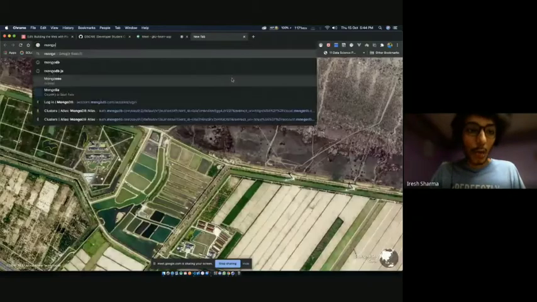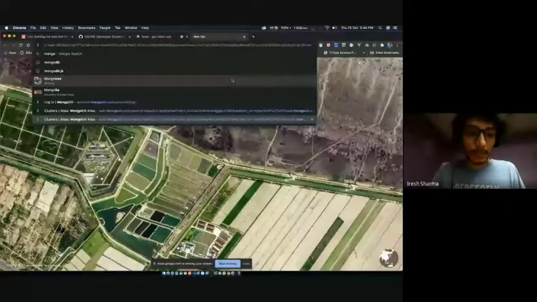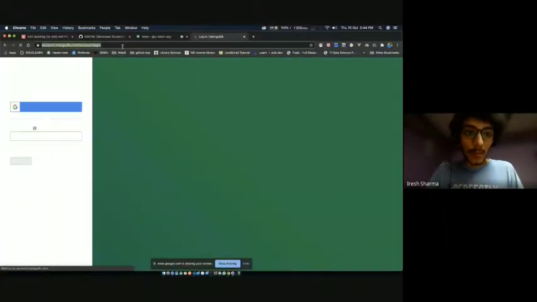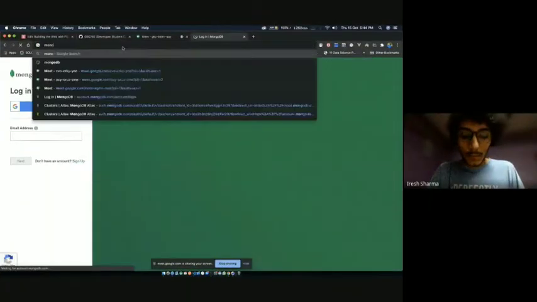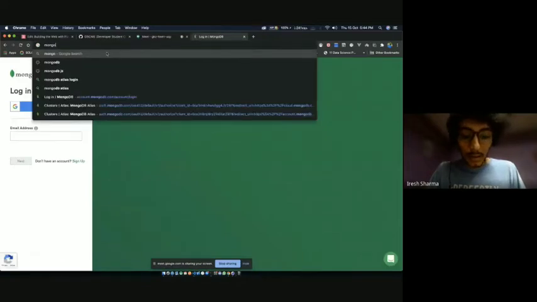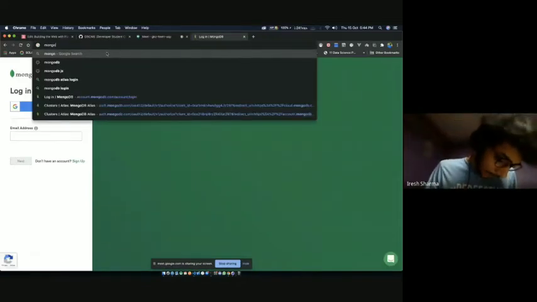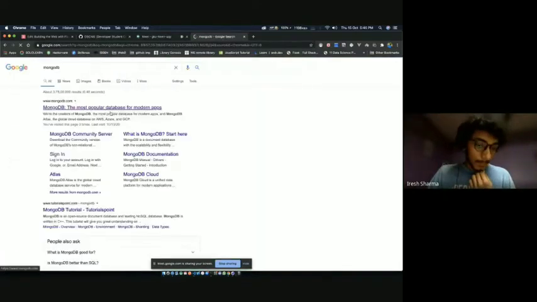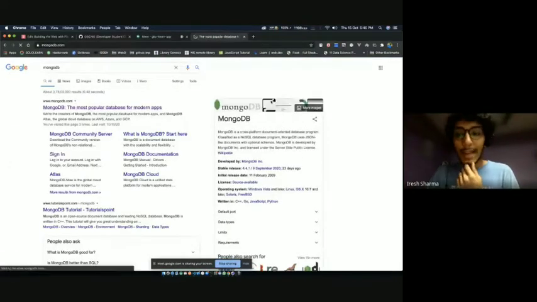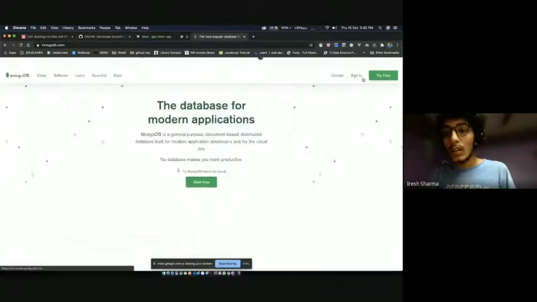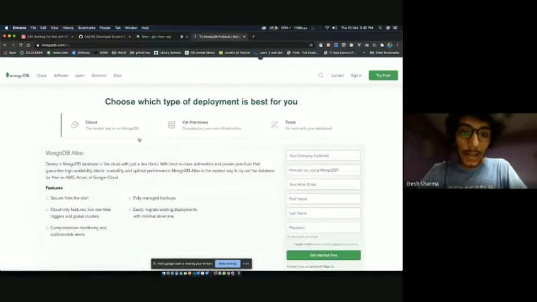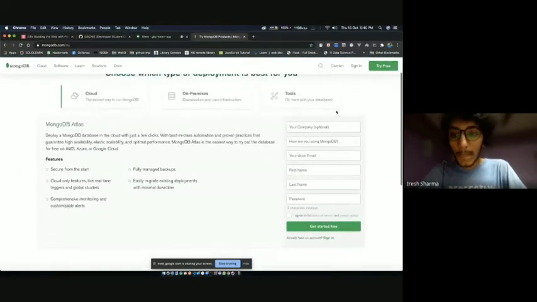So let's now go ahead and make a MongoDB account. Go to mongodb.com. Let's open MongoDB and let's go ahead and create an account. In case you already have an account, you can just sign in. But I'm gonna create an account, try free, and we're gonna create a cloud account.